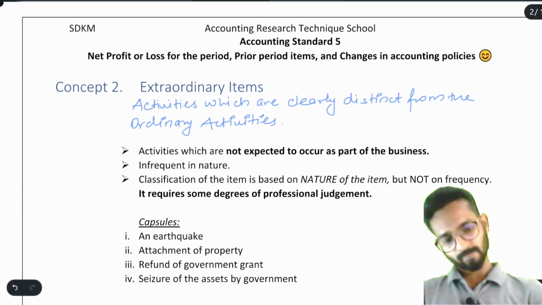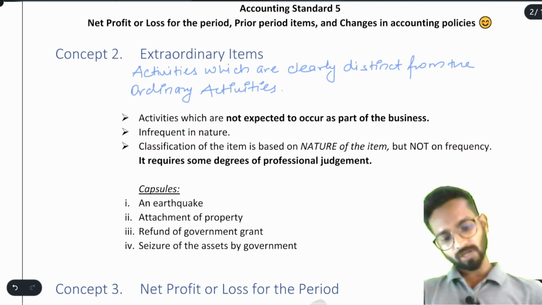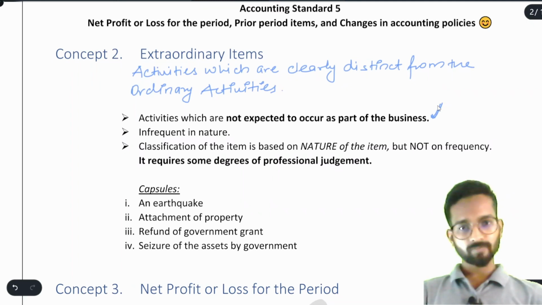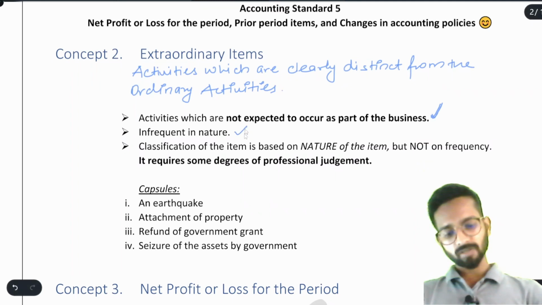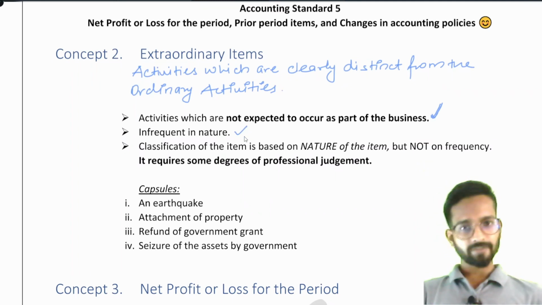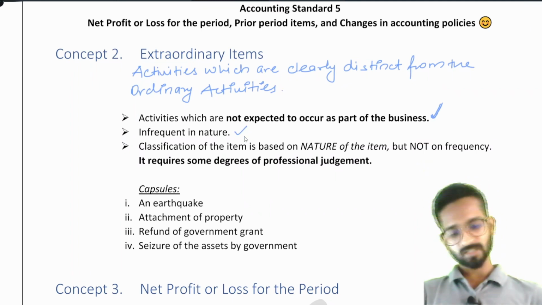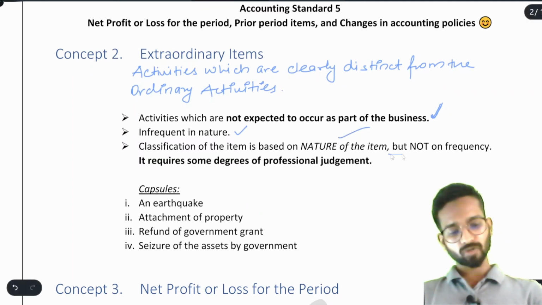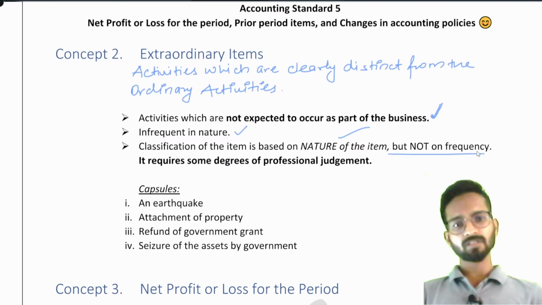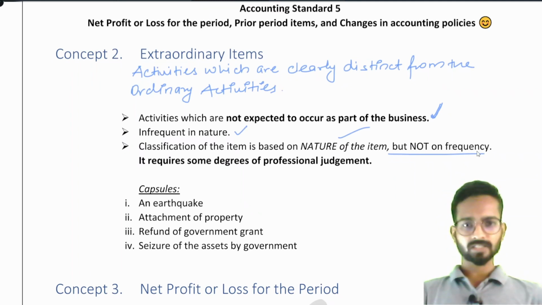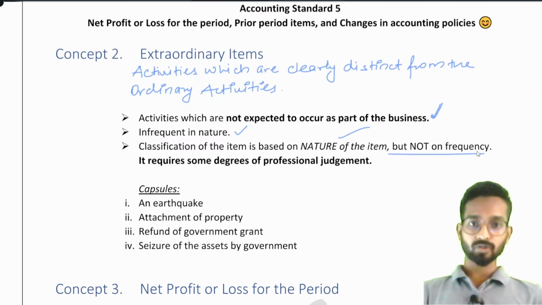Now understand this. Activities which are not expected to occur as part of business. See, earthquake is not part of our business. Our business was to manufacture shirts and sell. Understood? They are infrequent in nature. Earthquake will not happen every day. Classification of the item is based on the nature of the item but not on the frequency. Many times students look at the frequency. If it is given that it happens very rarely or infrequently, we directly think it is extraordinary. No, it can be exceptional also.